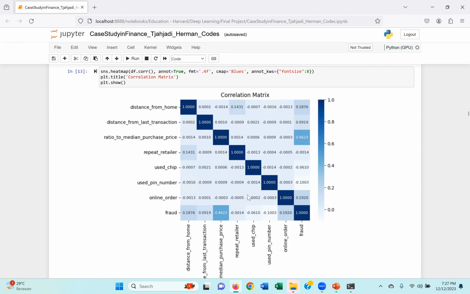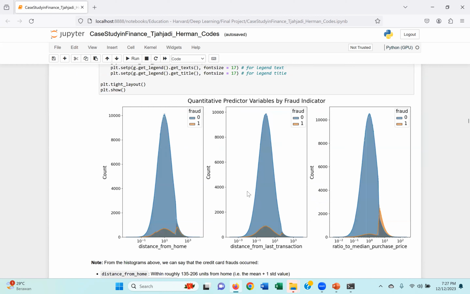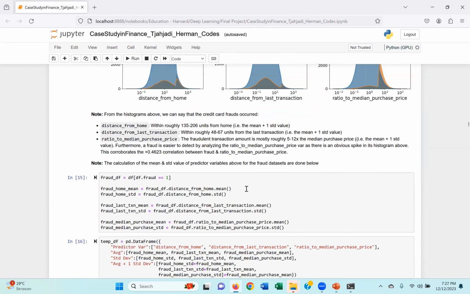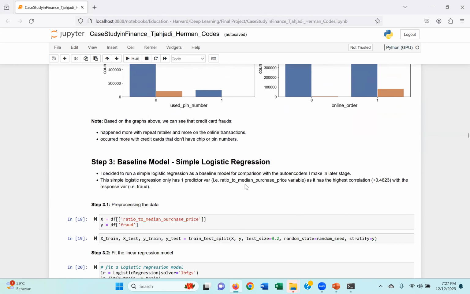And then regarding the whole predictor correlation with the fraud response variable, we can see that the ratio to median purchase price again has the highest correlation with fraud at 0.4623. This is, as I've shown you before, during the slide presentation.